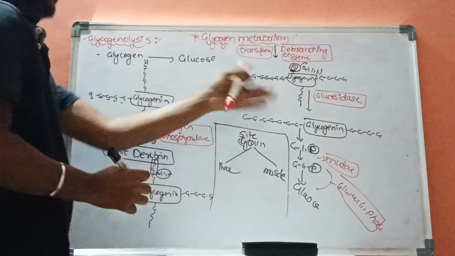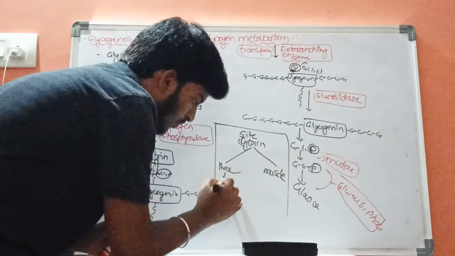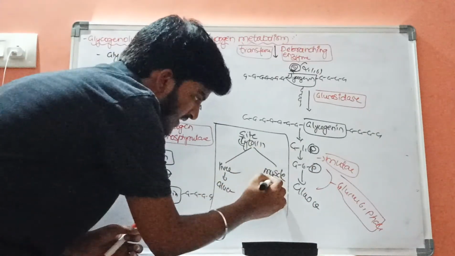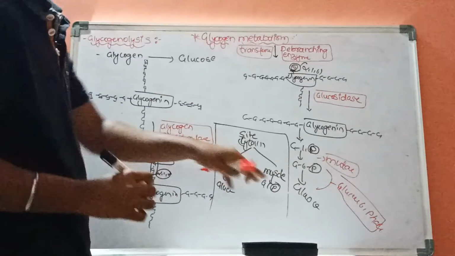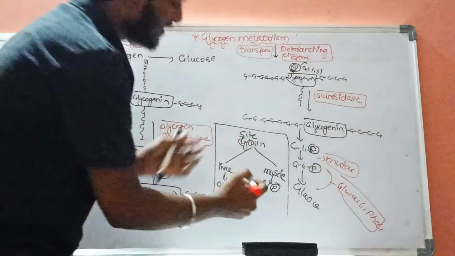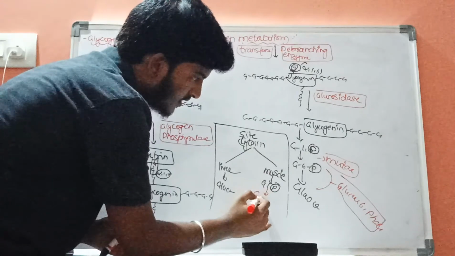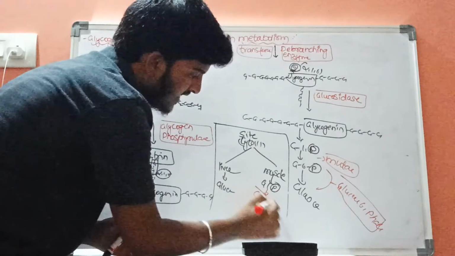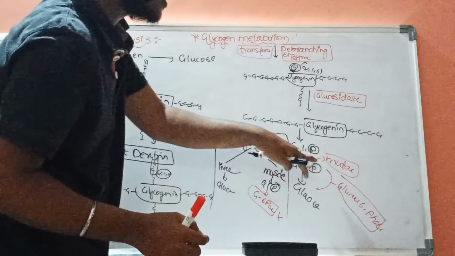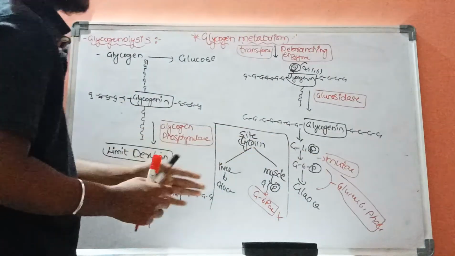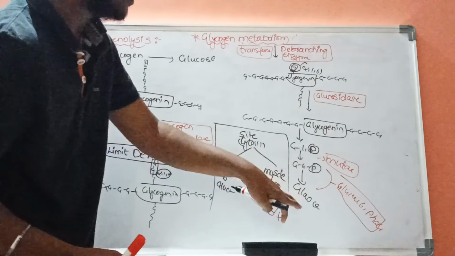Here in liver the end product is glucose, whereas in muscle the end product is glucose 6-phosphate, because in muscle the enzyme glucose 6-phosphatase is absent. As a result, the process will stop at this glucose 6-phosphate only. There is no continuation till glucose.